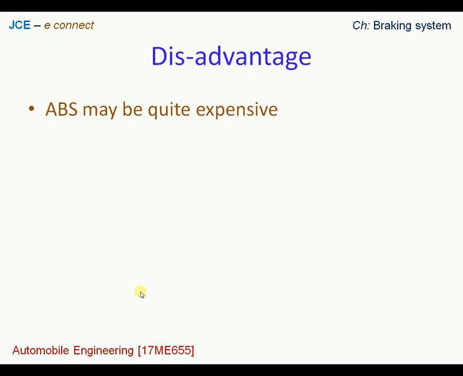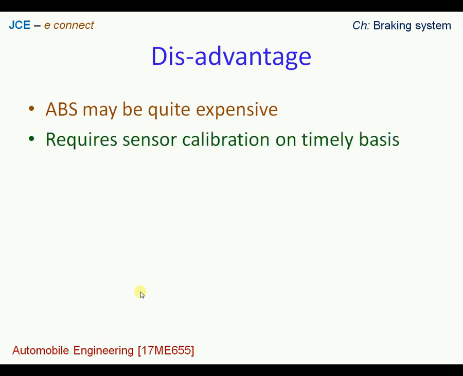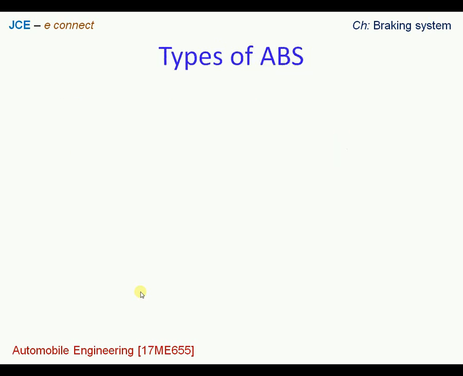The other one is, since these are sensors which are inbuilt in ABS, these sensors timely require calibration so that their accuracy is preserved. So this is another requirement one has to be concerned about, so that our braking is effective and it is safe for our driving purpose. Now with this, let us look at different types of ABS systems.